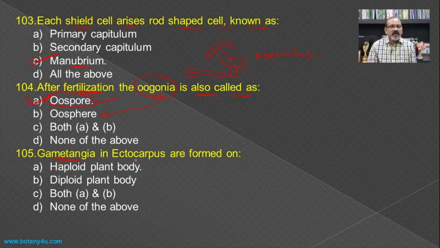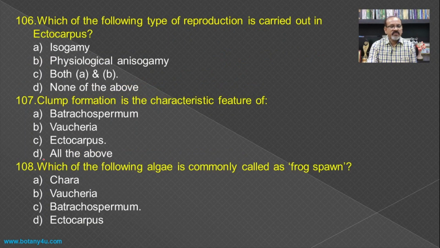Then gametangia in Ectocarpus are formed on, gametangia are responsible for the formation of the gametes, and the gametes are produced by the haploid plant, and hence the gametophytic plant body, that is the haploid plant, becomes the answer for this question.